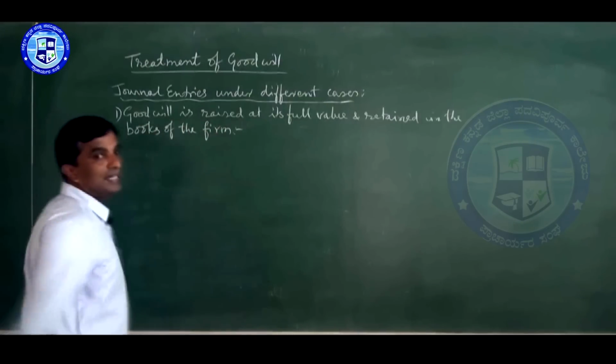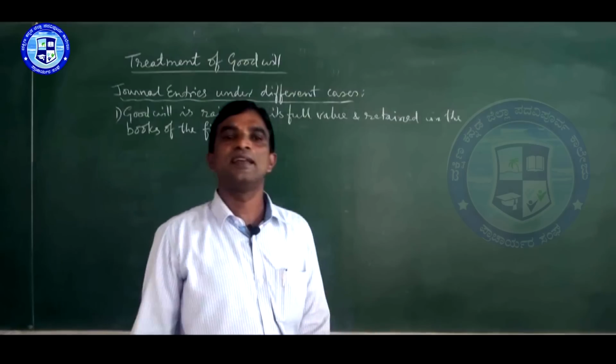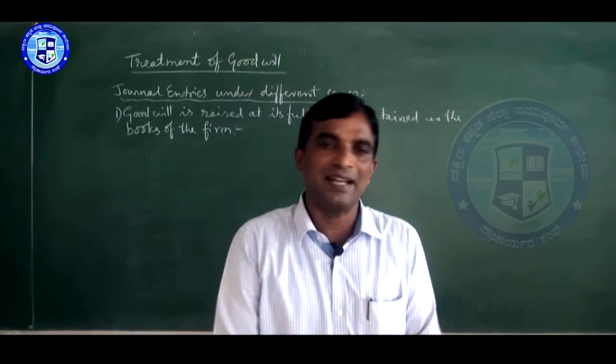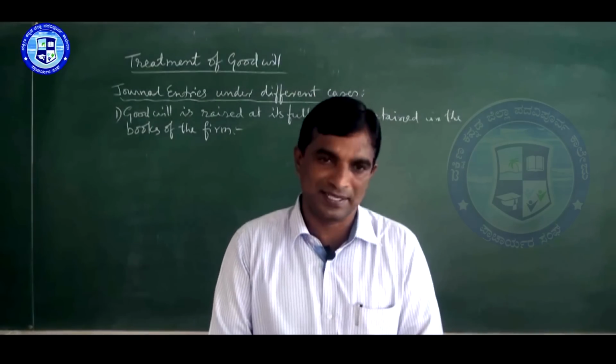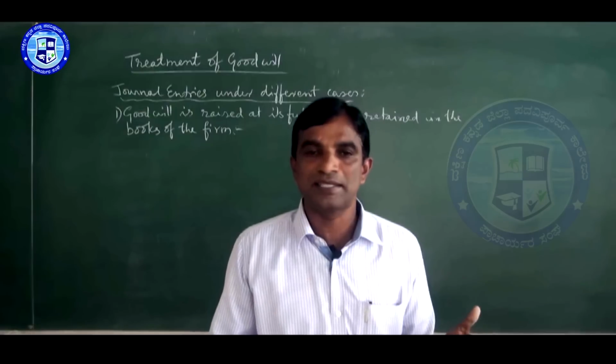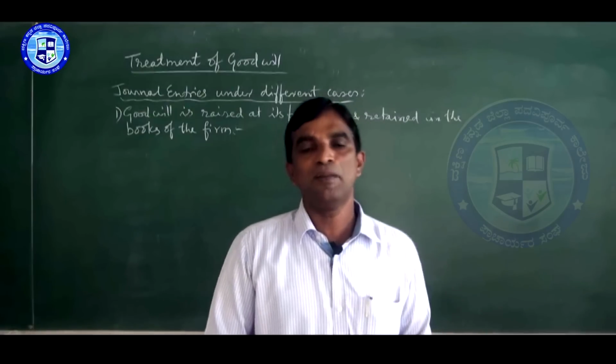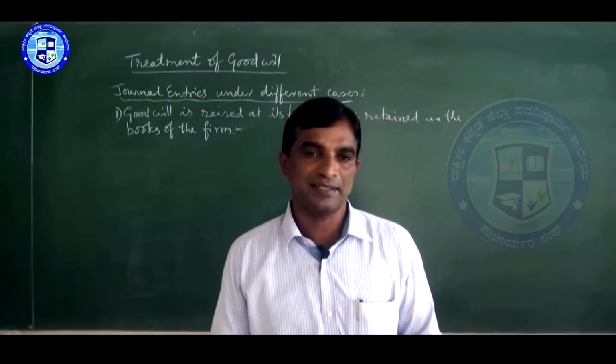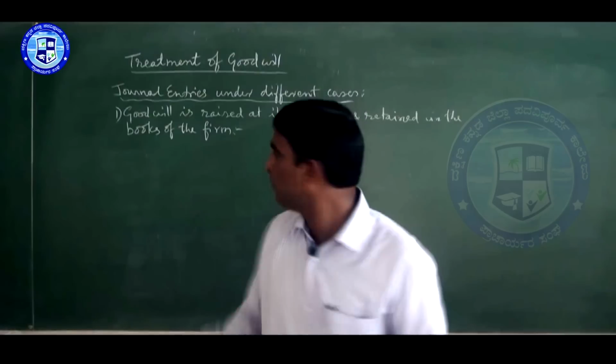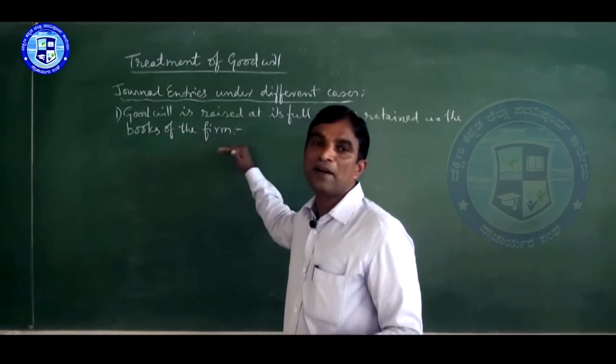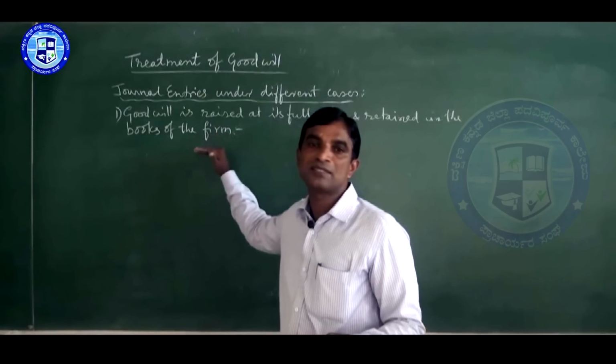If we retain it like this, what do I have to do? Here goodwill is created, goodwill increases, goodwill is an asset. Goodwill account should be debited at its full value and all partners' accounts should be credited, individually in the old ratio.